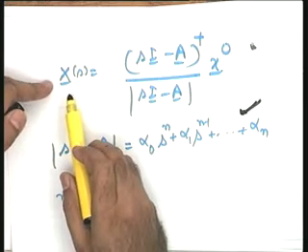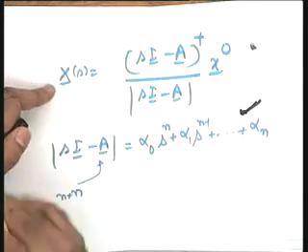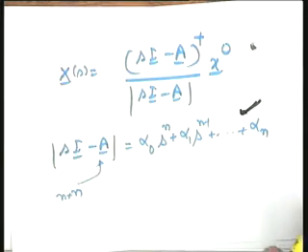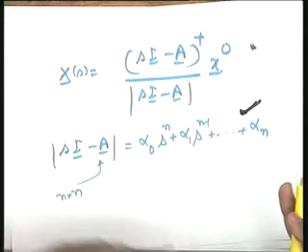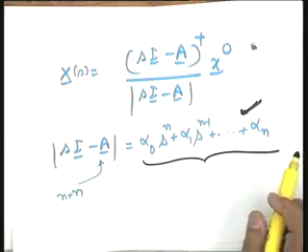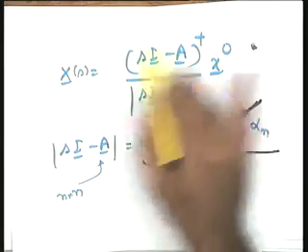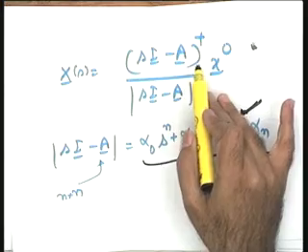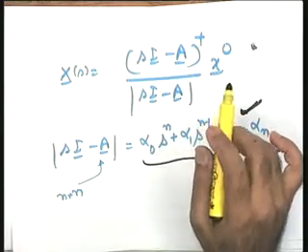If you get this feel, x of t will always remain bounded and give you the required response if the roots of this equation lie in the left half plane, because the elements of this matrix are all polynomials of order n minus 1. Those of you who could not get the feel of this, just take one simple example, split it up and get the adjoint matrix. I am sure it will come to your satisfaction. I can now proceed and give you the definitions as given in the literature.